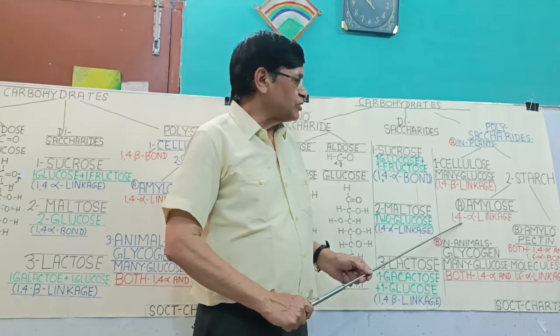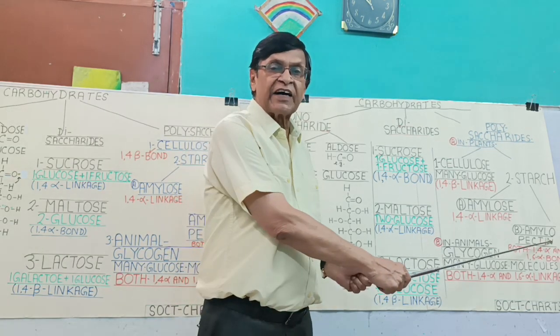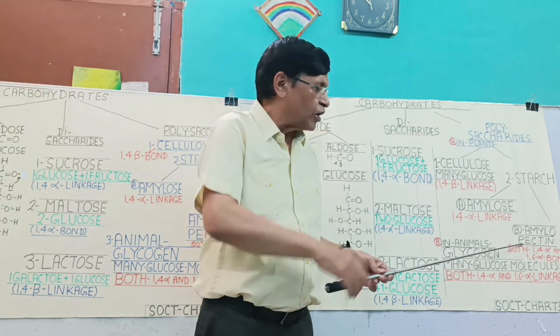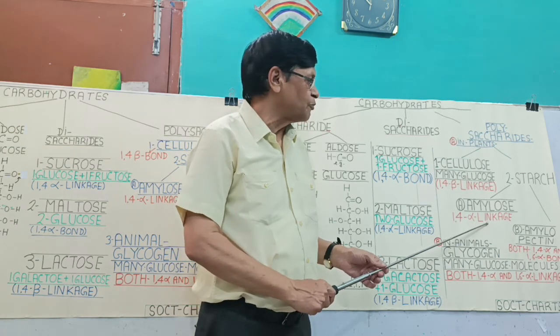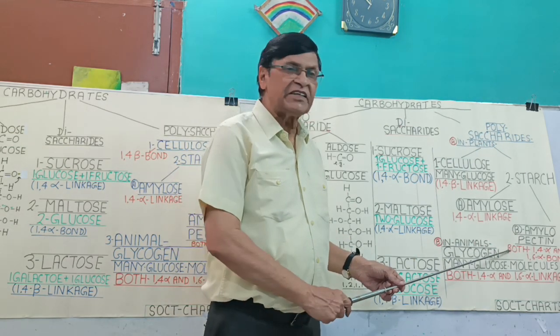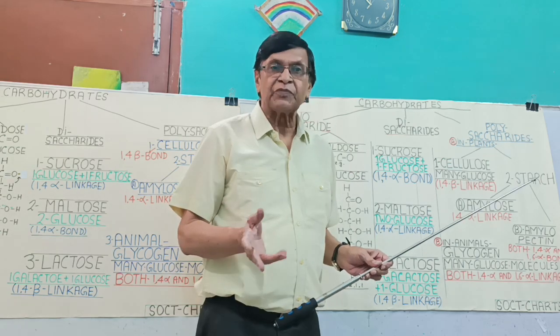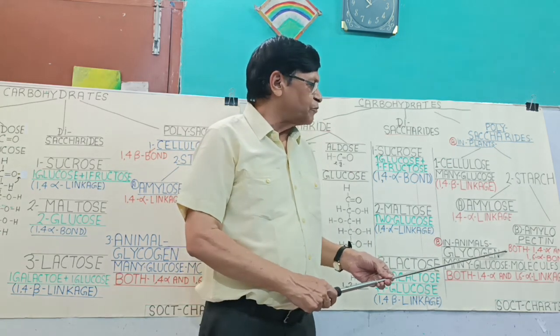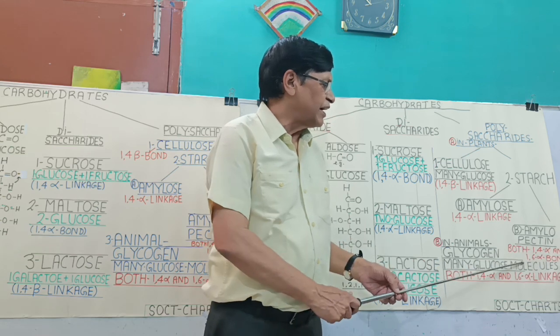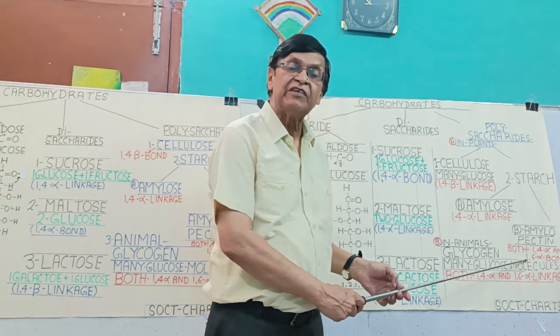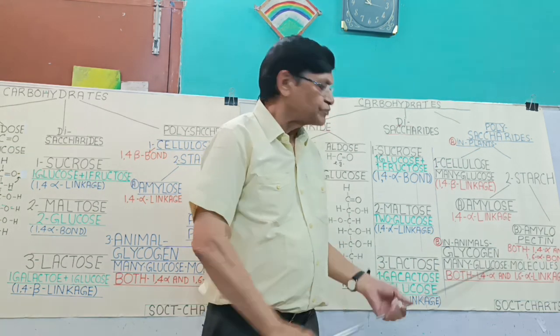In amylose, many glucose molecules are attached in a linear order with 1,4-alpha glycosidic linkage. In amylopectin, there is a branching. So at some places we have straight 1,4-alpha linkage, and at some places we have 1,6 linkage.